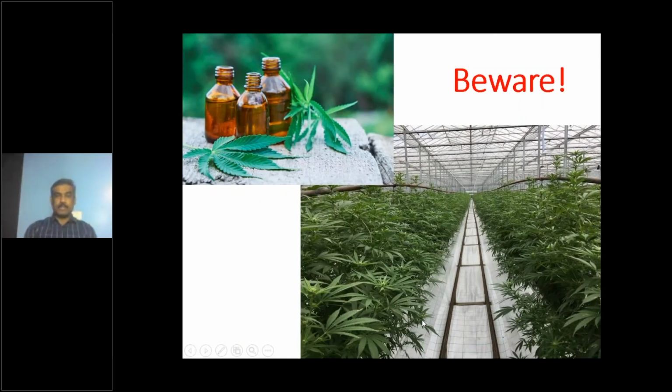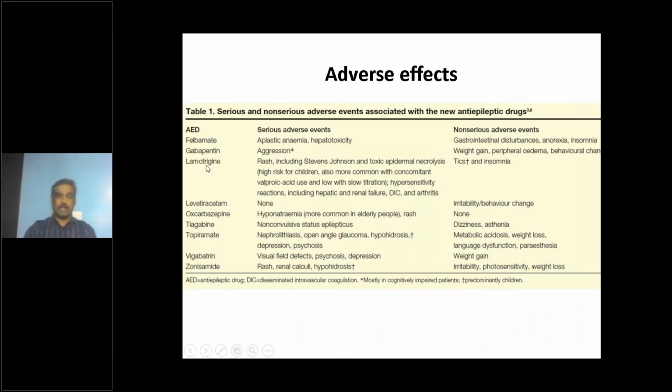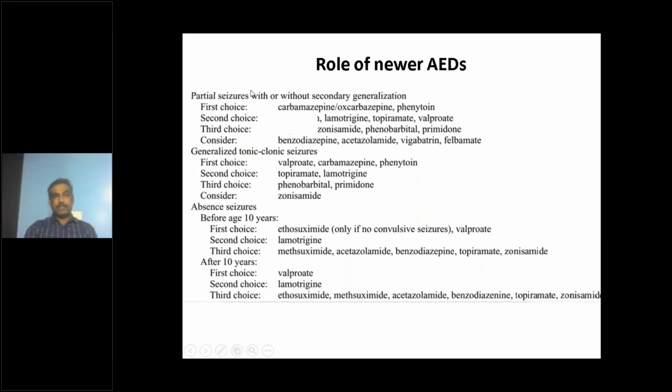Coming to adverse effects, we already discussed most of these adverse effects under each medication. So we need to be very, very careful about these adverse effects whenever we use these medications. We should warn the parents and discuss with them when we are starting the medication. So this chart gives you, for each epilepsy type, the first choice, second choice, and third choice medication. For focal epilepsy, we always start with carbamazepine or oxcarbazepine, which is the drug of choice. Phenytoin can be a good alternative. Second choice medications are lamotrigine, topiramate, and valproate.